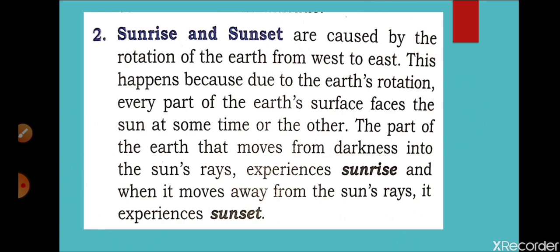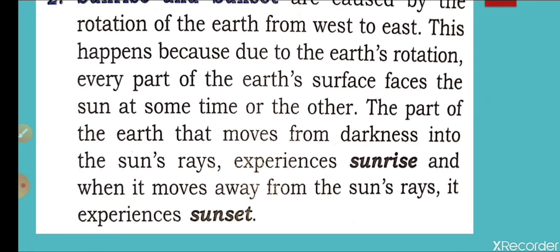Whenever we have the zenith, meaning the sun is on the top, that is noon time, and in the evening it comes down again. It is all because of the rotation of the earth, and the earth rotates from west to east. That's why we watch the sunset in the west. So let us go through this one.